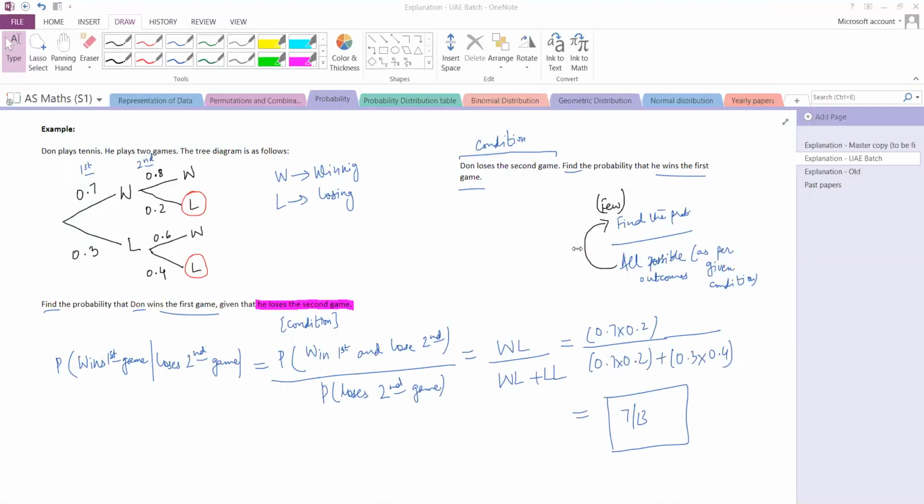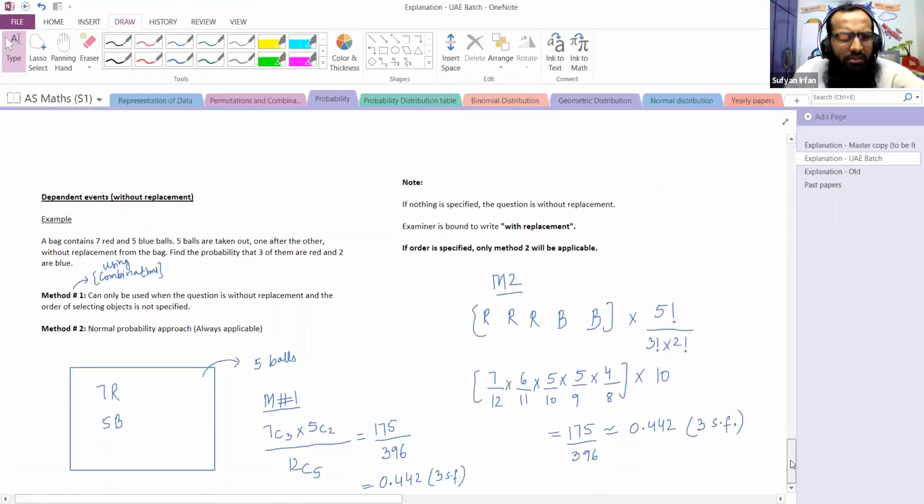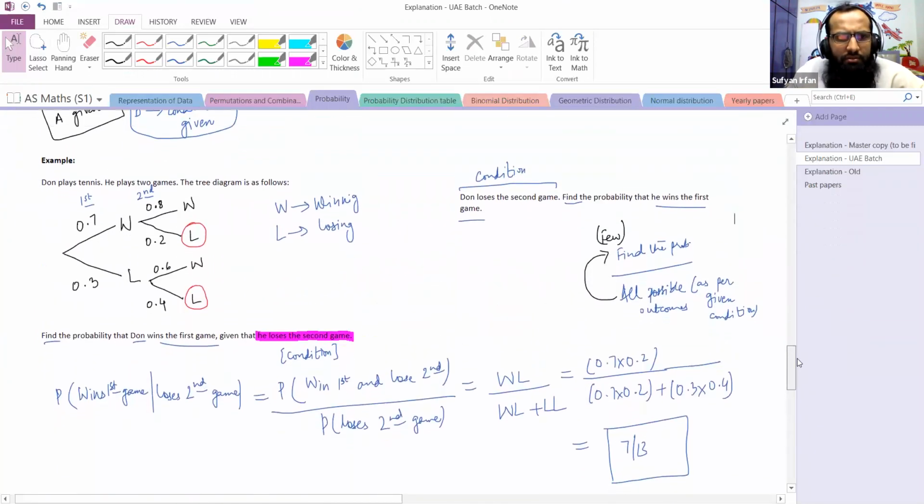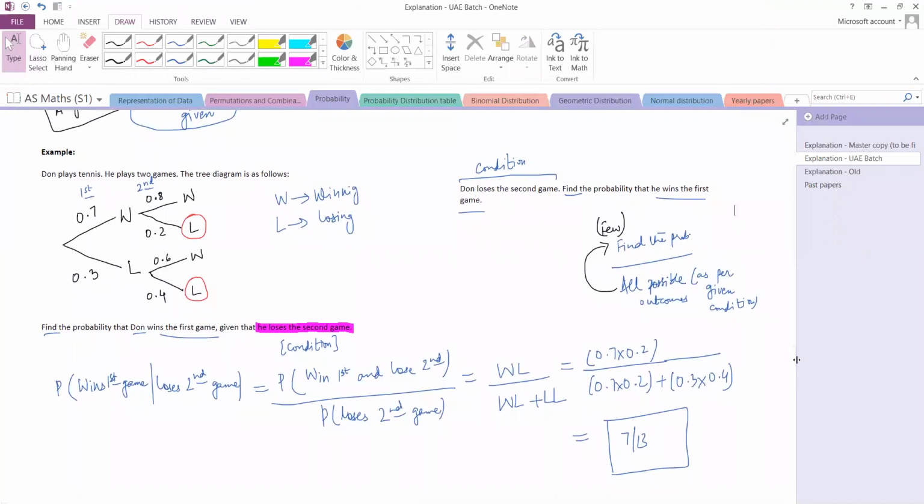Sir, is this it for probability or is there more? I planned something other than this as well, but this can be covered later on. As for now, this is it for probability.